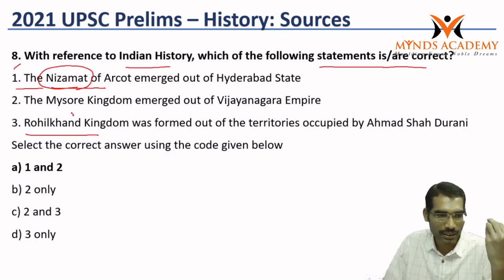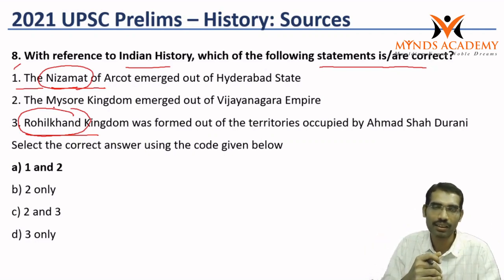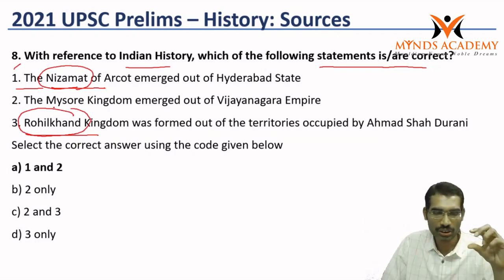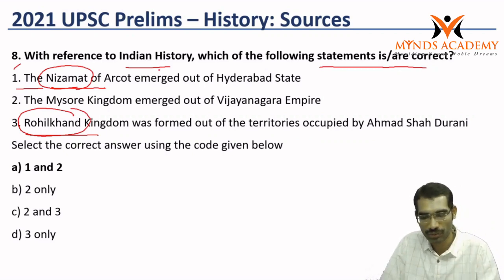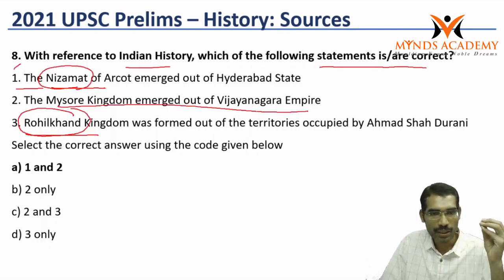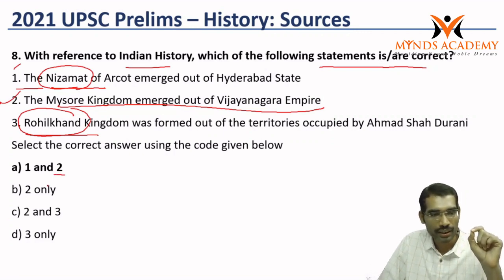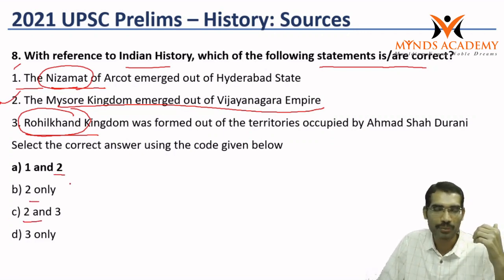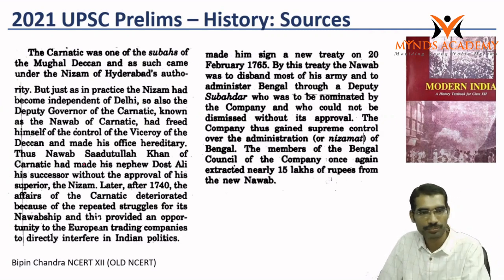Rohilkhand kingdom, once again, is generally not a normally discussed area of modern India. So these two terms make this question difficult, but still you can answer the question from Bipin Chandra only. Here you will see the Mysore kingdom emerged out of Vijayanagara. Most of the students would have taken this statement as a right one. But if students know this, again we have a problem with three options. Now we will see the statements within Bipin Chandra.